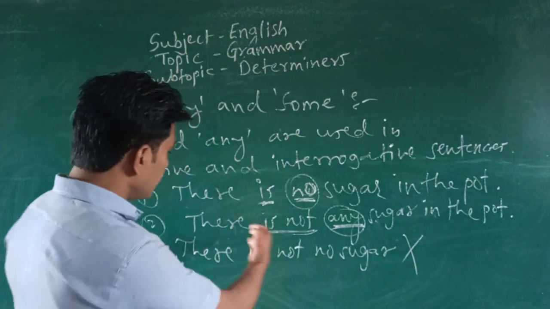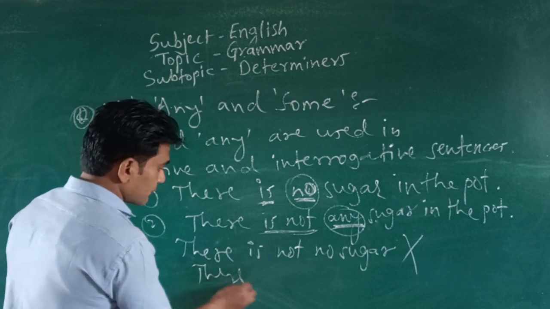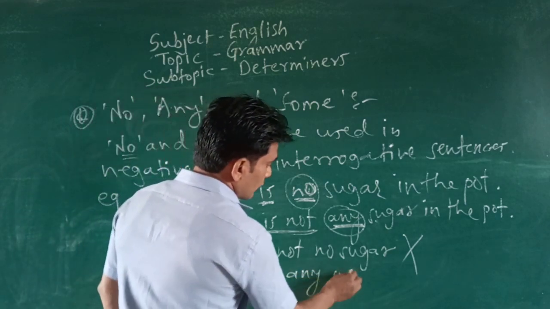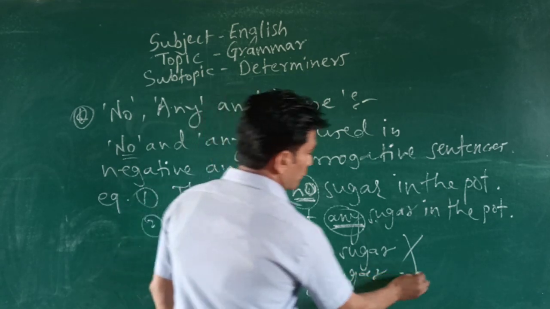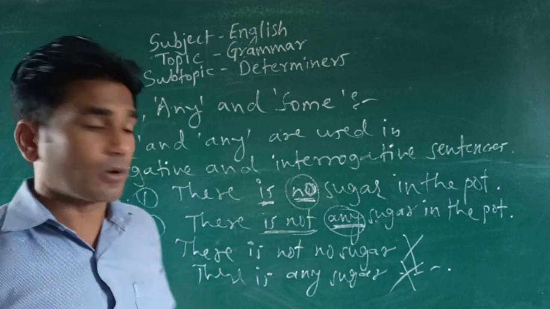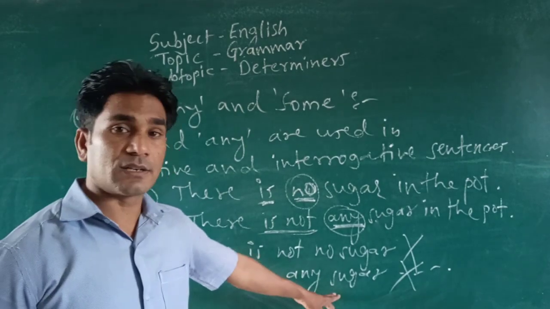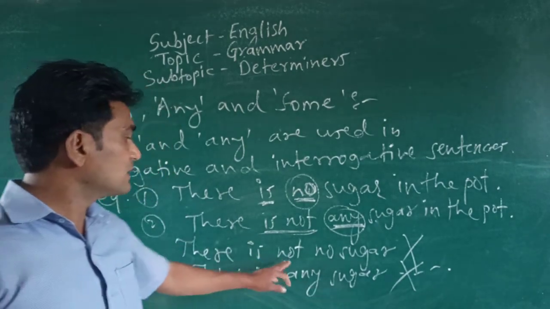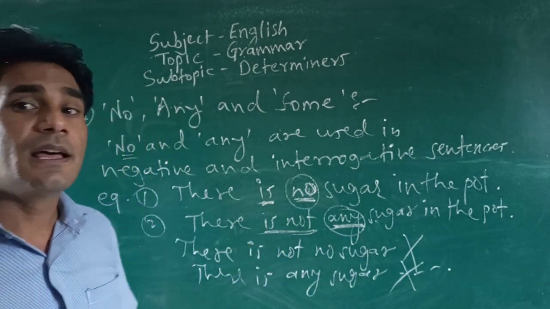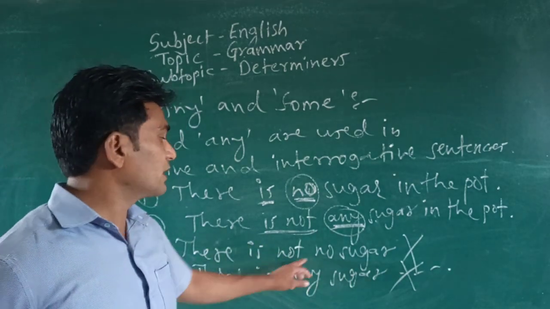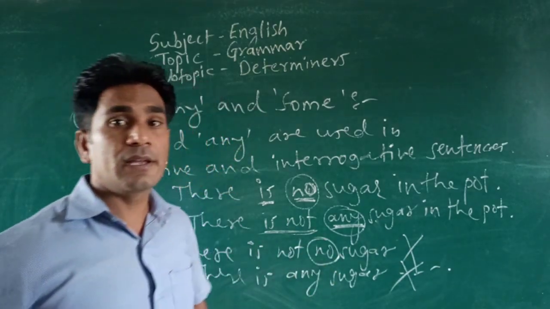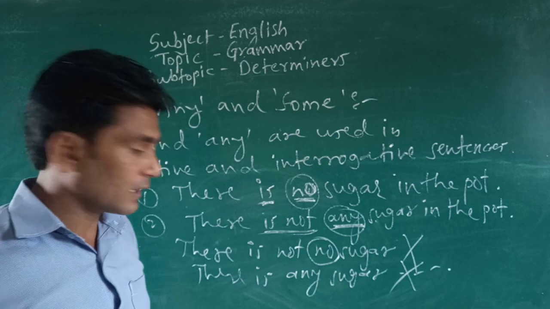Another one you can hear: there is any sugar in the pot. Again it will be wrong. If you say there is any sugar, wrong. There is not no sugar, wrong. You cannot say like this. A double negative cannot be there with no.